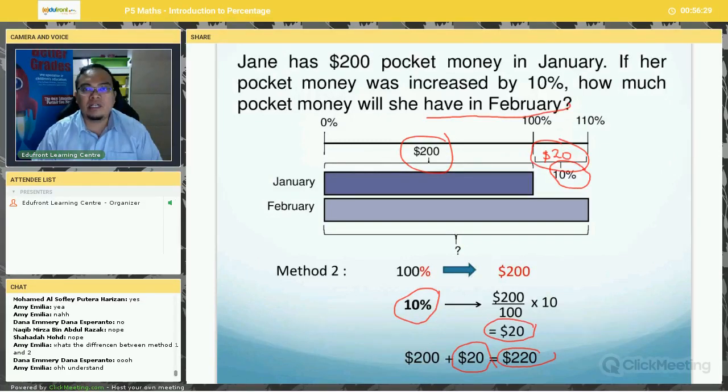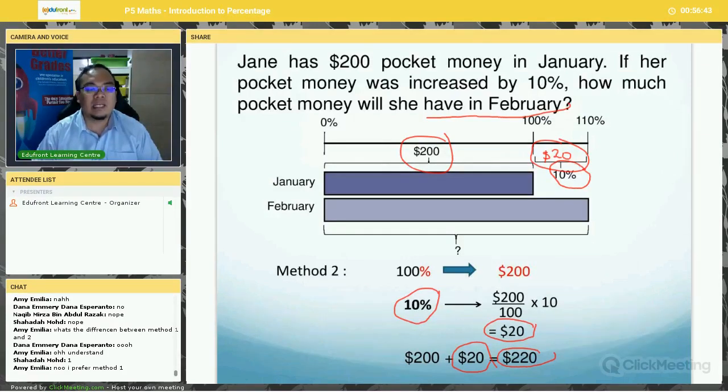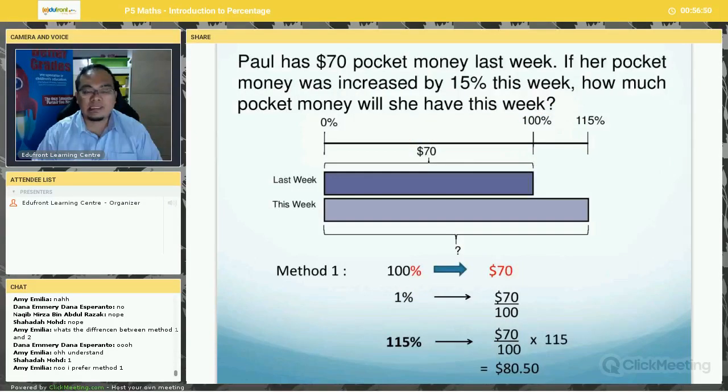I personally prefer method number 1 because it's faster, right? You save one step, but no problem. Many students prefer method number 2 because they don't like to deal with percentage which is more than 100%. No problem at all. As long as anything which is comfortable for you and you get the correct answer, that is very important. Okay, let's take a look at another example.